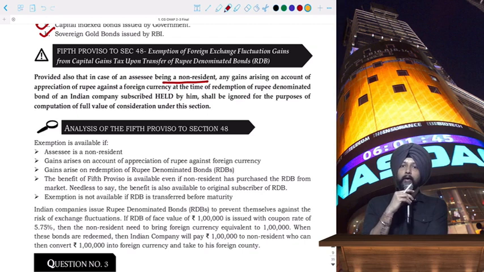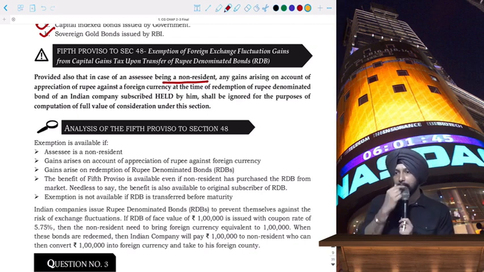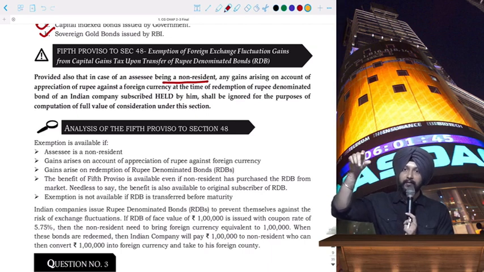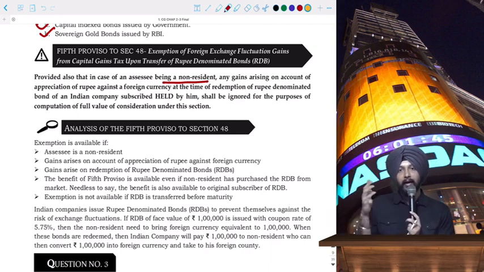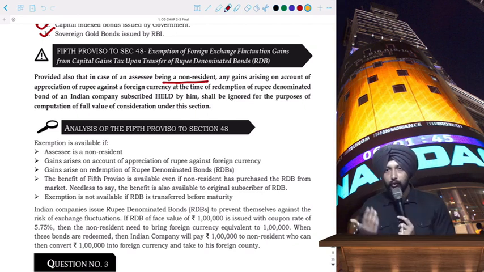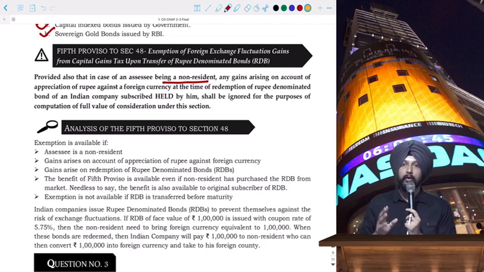Now, if rupee denominated bonds are issued, it might happen that a US investor is investing in these bonds, and when they want to redeem their bond, they are enjoying some appreciation because of currency fluctuation. We have done all this in Forex. You must not have thought that SFM and direct tax can also be interlinked to an extent.